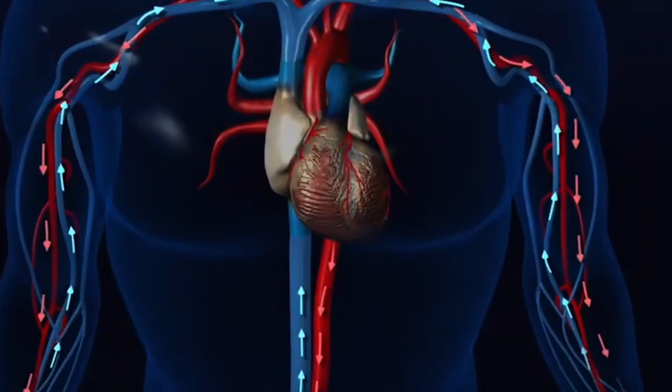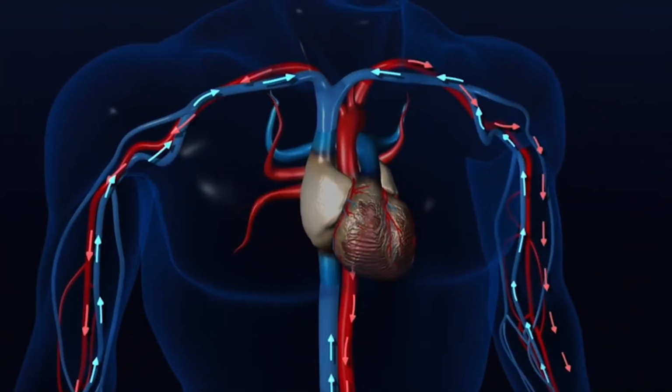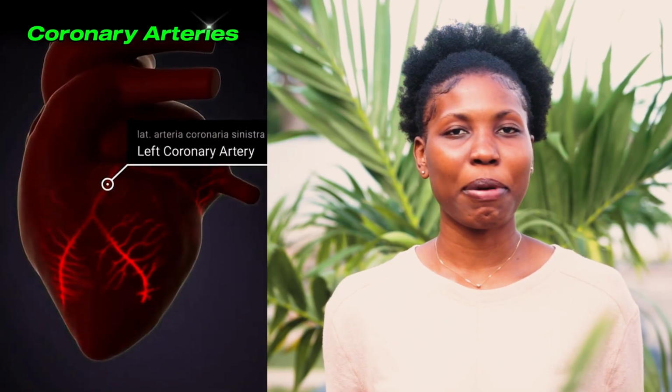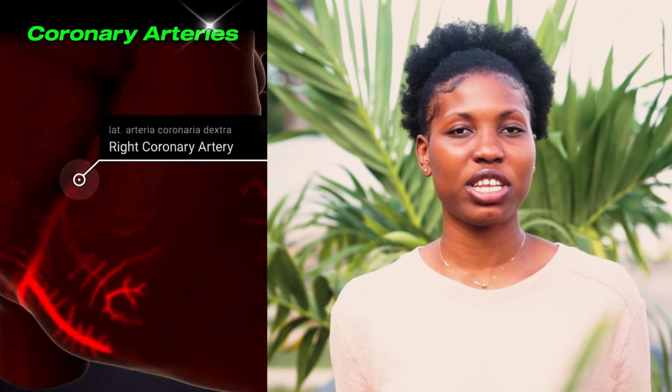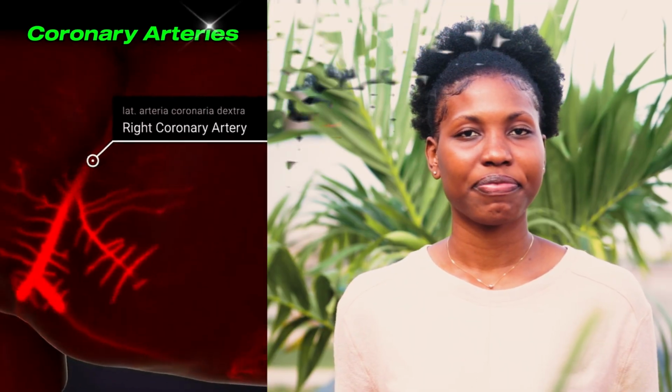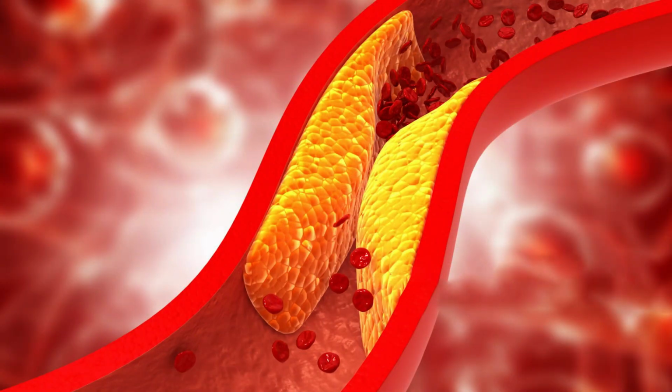Let's talk about the basic function of the heart. The heart is a strong muscle responsible for pumping blood to all parts of the body. But mind you, it also needs blood to survive. So the coronary arteries are mainly responsible for supplying oxygenated, or oxygen-rich, blood to the cardiac muscle. Are you aware that these coronary arteries could be blocked? Yes, they can be blocked. This blockage can result in reduced oxygen-rich blood flow to the heart muscle, or can even stop the flow of blood to the heart muscle. And this leads to a disease called coronary heart disease.